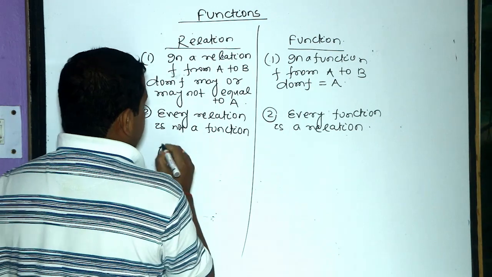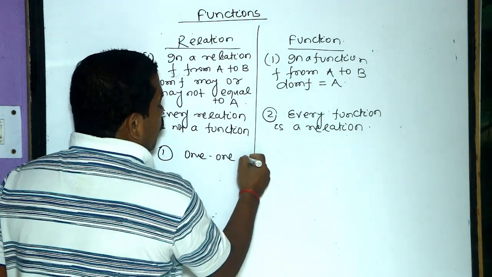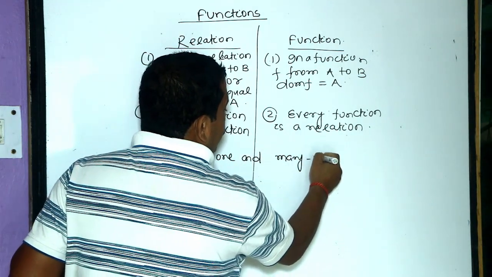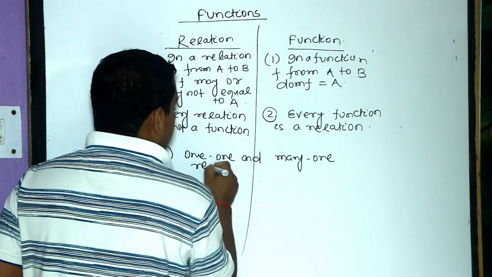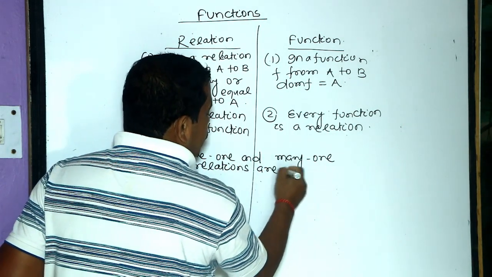That is the basic one. One-one and many-one relations are functions.